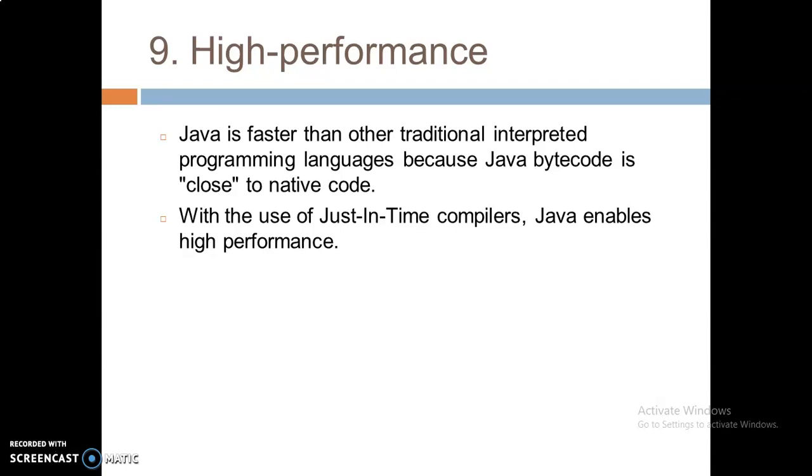Next is high performance. Java is faster than other traditional interpreted programming languages because Java bytecode is close to native code. Native codes are like C and C++. With the use of just-in-time compilers, Java enables high performance. Because of that, the performance is very high. We will talk about just-in-time compilers when we see the next topic.